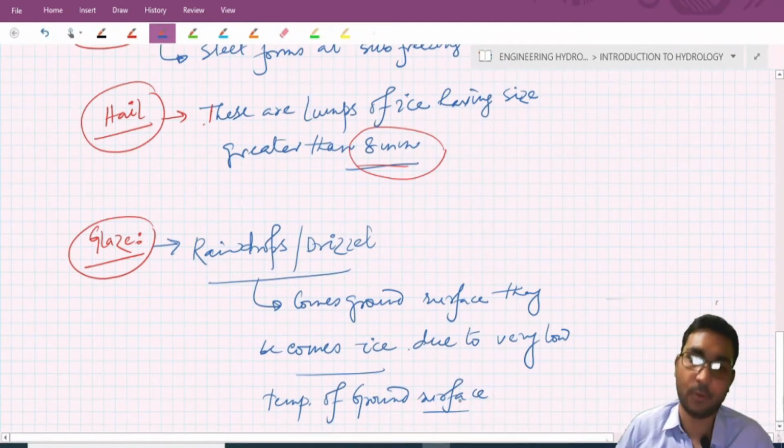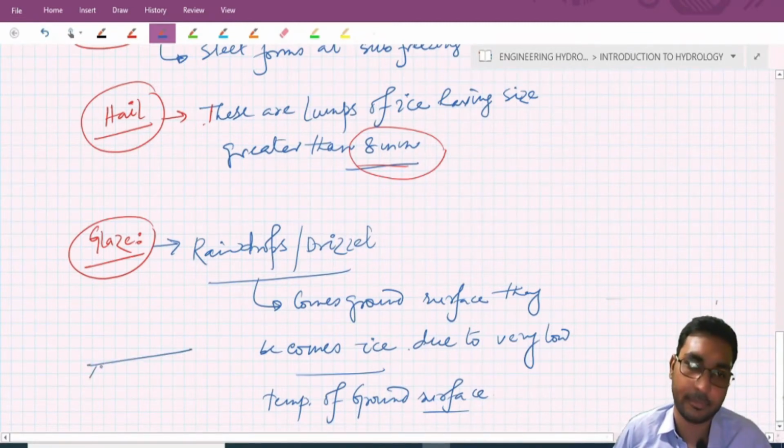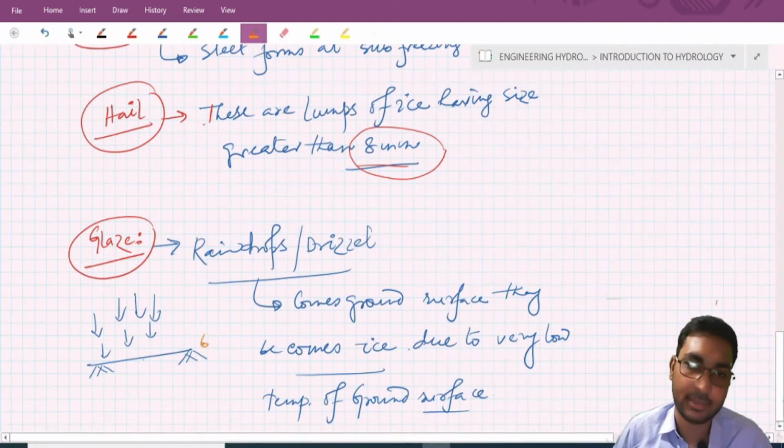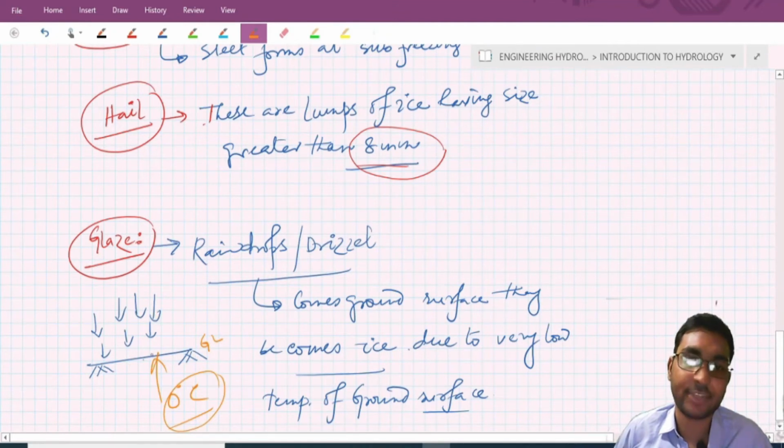Suppose this is the ground surface and raindrops are coming from the sky. The temperature of the ground surface is 0 degree centigrade, suppose. So what will happen? When these raindrops reach the ground surface, they will become ice, because at the temperature of 0 degree centigrade it will become ice. So these are the forms of precipitation.